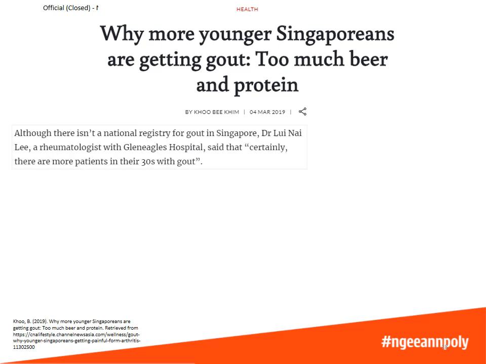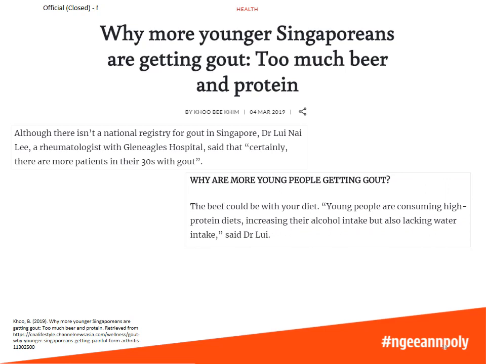In an interview with a doctor in Gleneagles, he says that certainly there are more patients in their 30s with gout. And one of the reasons that he proposes is that young people are consuming high protein diets, increasing their alcohol intake, but also lacking water intake.